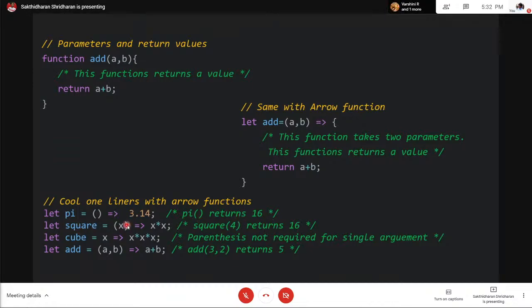And we have square of x. Square of x takes an argument and returns the square, so square of 4 will return 16 here. Now cube of x will just return the cube, similar to square, but here you could notice there is no parenthesis, because if you are passing only one argument, you need not have any parenthesis. But please take care of the syntax. The syntax is more important here.